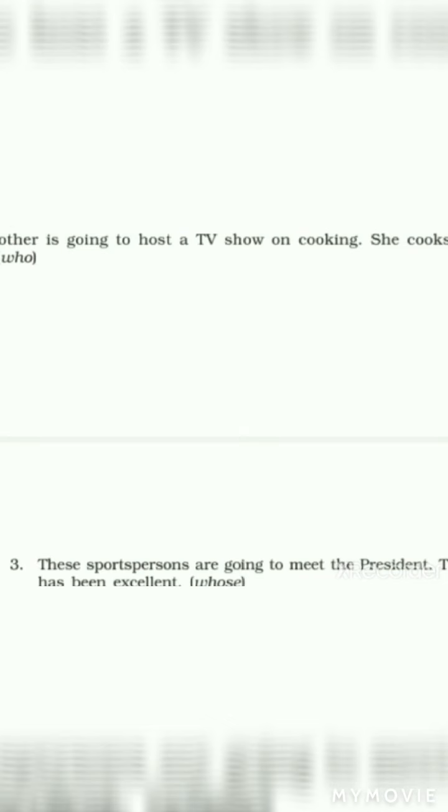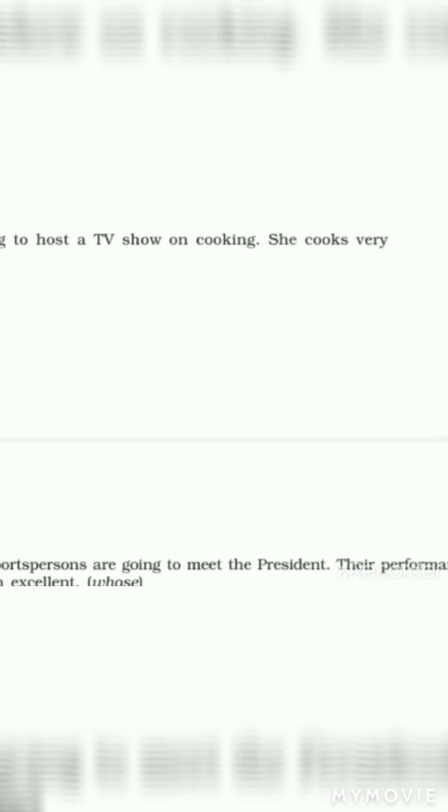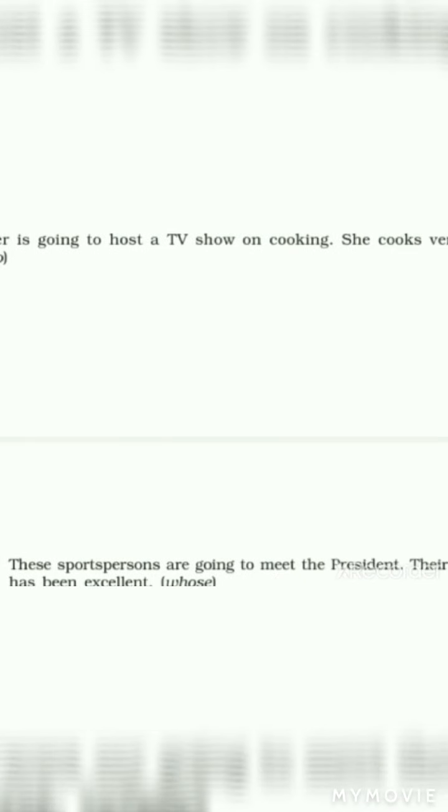Next one, question number 4. Lencho prayed to God. His eyes see into our minds. The word is whose. So the answer is, Lencho prayed to God, whose eyes see into our mind.